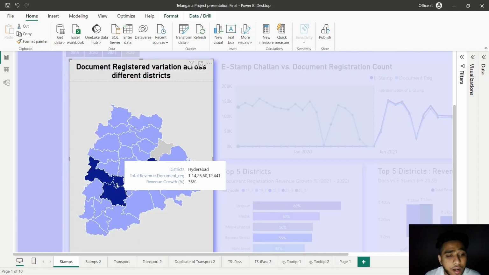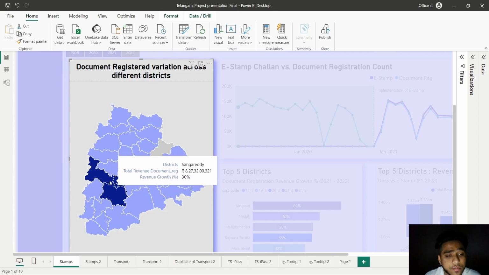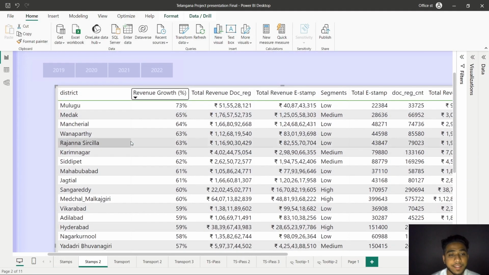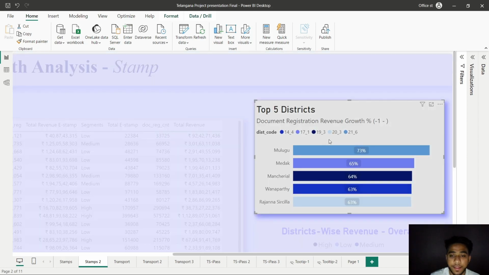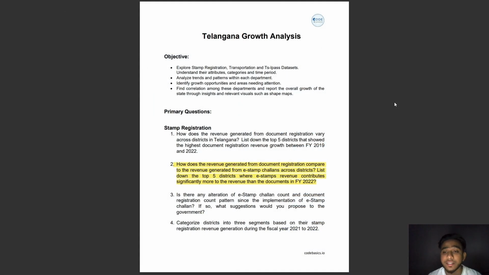The dark colored ones are the top 5 districts that stand out from the others. These districts have exhibited remarkable growth in document registration revenue, making them stand out within the Telangana region. Let's see what the bottom 5 districts are with the lowest document registration revenue growth between the year 2019 to 2022. So the first one is Mulugu, and the second one is Medak, Mancherial, Vanaparthi, and Rajanna Sircilla. These districts have not only excelled in capturing revenue, but have also demonstrated their ability and resilience in the ever-evolving landscape of document registration.